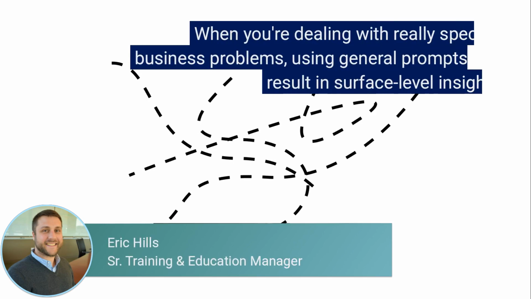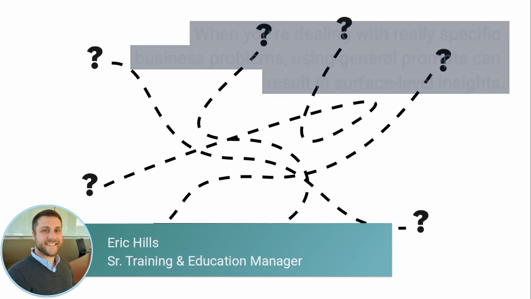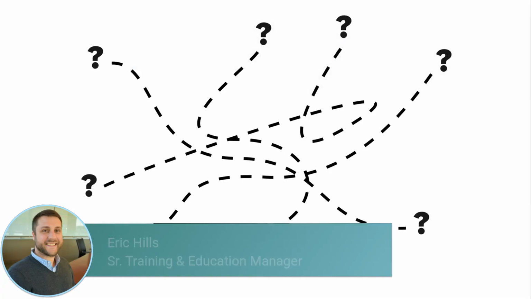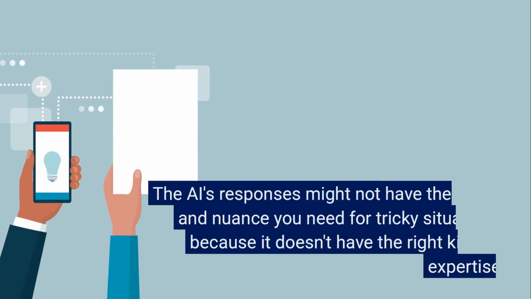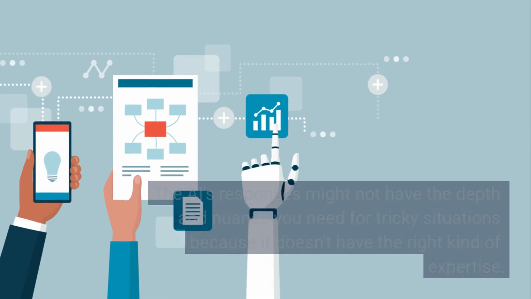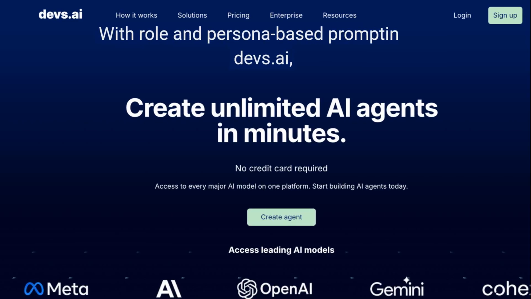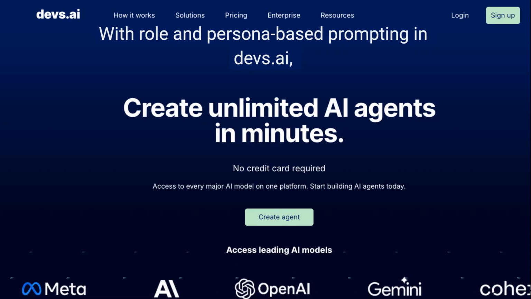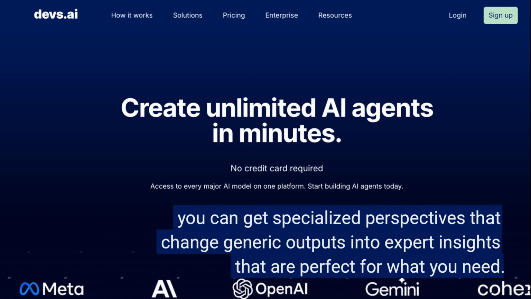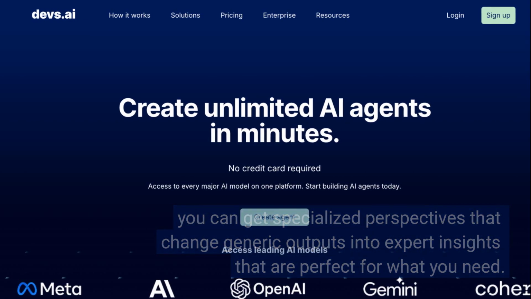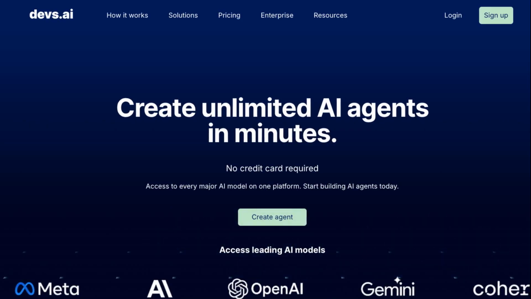When you're dealing with really specific business problems, using general prompts can result in surface-level insights. The AI's responses might not have the depth and nuance you need for tricky situations because it doesn't have the right kind of expertise. With role and persona-based prompting in devs.ai, you can get specialized perspectives that change generic outputs into expert insights that are perfect for what you need.